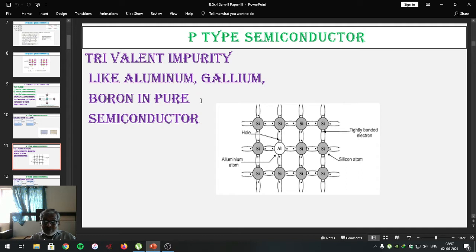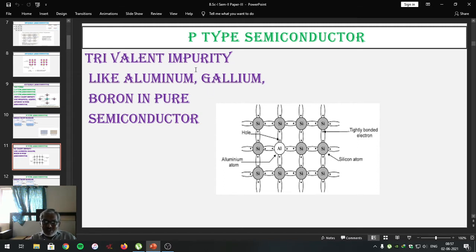Sorry. The atomic number of aluminium is 13, it is not 11. As the atomic number of aluminium is 13, the first orbit contains 2 electrons, the second orbit contains 8 electrons, and the third and last orbit, that is the valence orbit, contains only 3 electrons. Thus, it possesses valency 3.